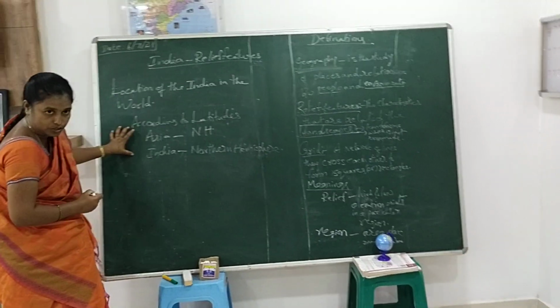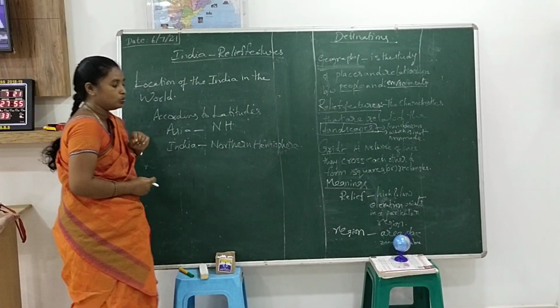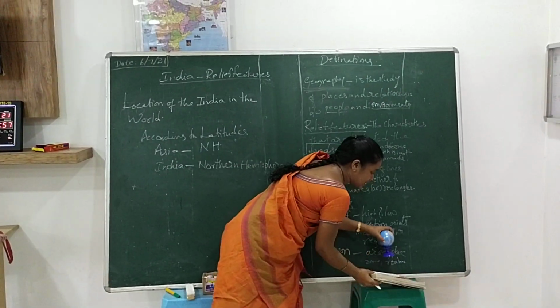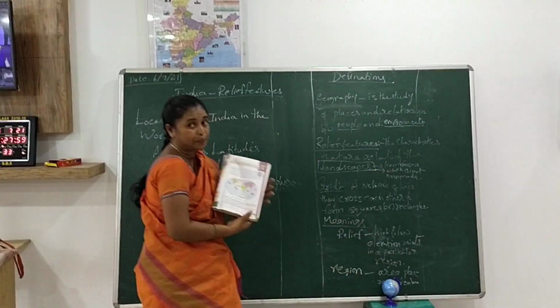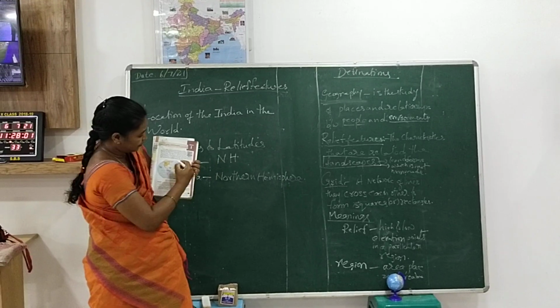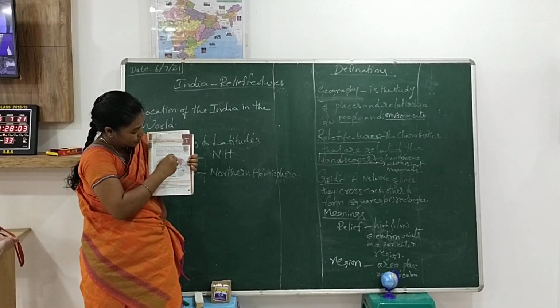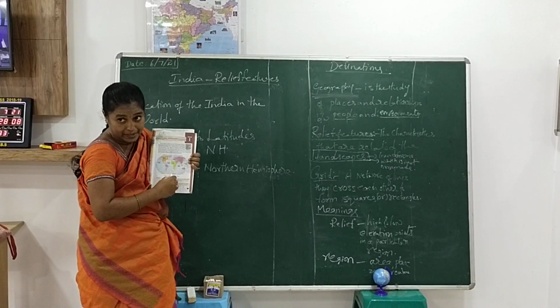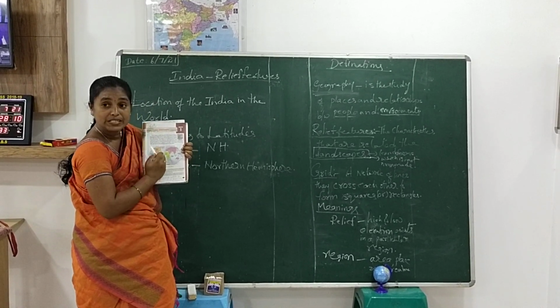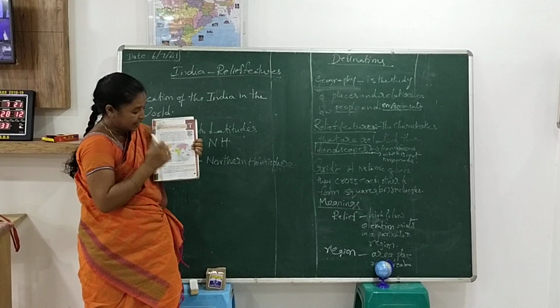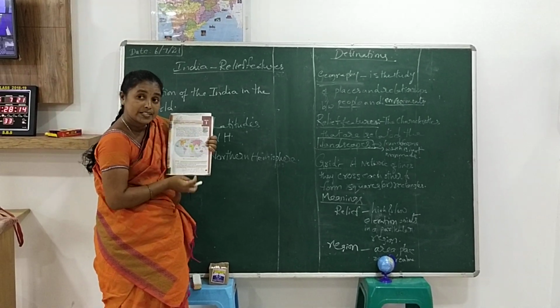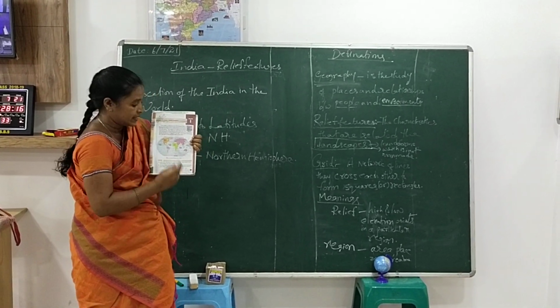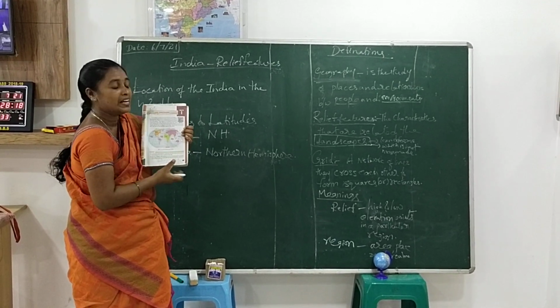Remember, the 0 degree longitude divides the globe into two equal parts. So this is the 0 degree prime meridian, which divides the globe into two equal parts. According to the prime meridian, where is the Asia continent? Which hemisphere? Yes, it is in the eastern hemisphere.